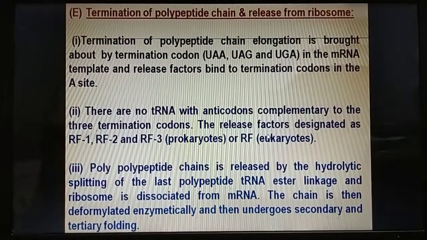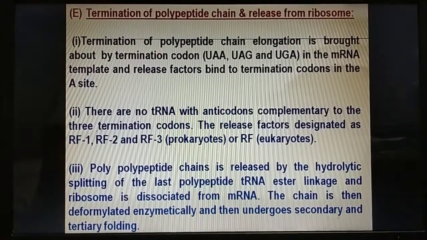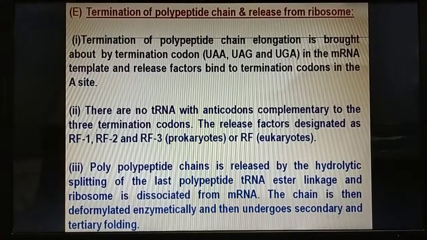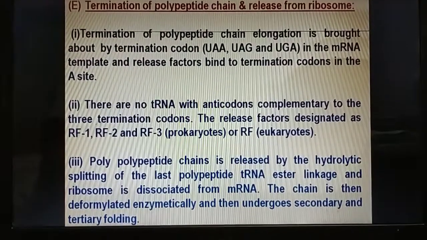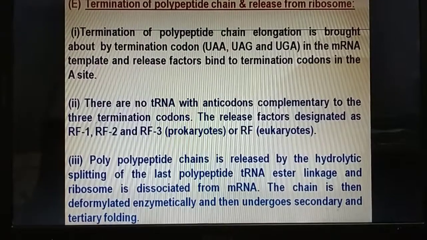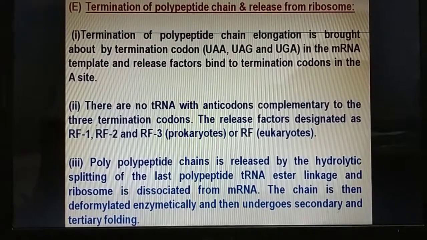Termination of polypeptide chain and release from ribosome. Termination of polypeptide chain elongation is brought about by the termination codons, that is UAA, UAG and UGA in the mRNA template, and release factor binds to the termination codon in the A site. There is no tRNA with an anticodon complementary to the three termination codons.